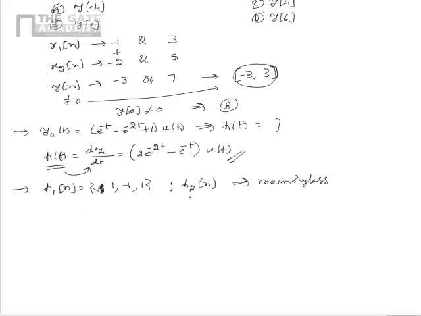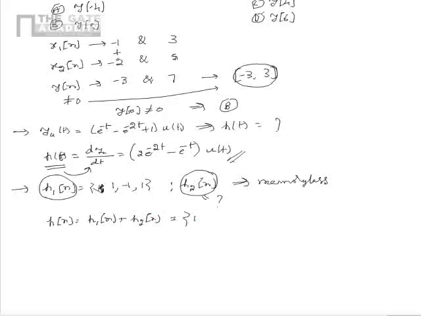Now we have to find the possible h2 of n for which the overall system is memoryless. We know that if two LTI systems of impulse responses h1 of n and h2 of n are connected in parallel, the cumulative impulse response is h of n is equal to h1 of n plus h2 of n.